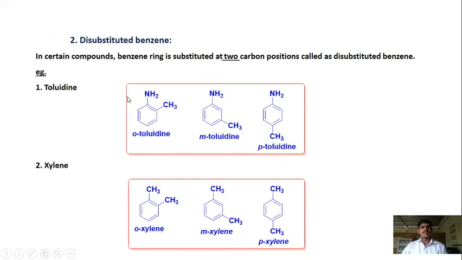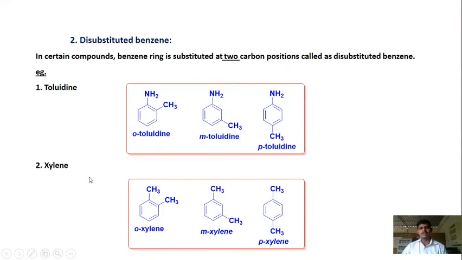Then disubstitution. Here in the benzene ring, 2 hydrogen atoms are replaced by 2 different groups. The example is toluidine, where one hydrogen is replaced by an NH2 group and another hydrogen by a CH3 group. Here this is the ortho position to the aniline group, so it is orthotoluidine. When the group is at the meta position, it is metatoluidine. And when the CH3 is at the para position, it is known as paratoluidine.